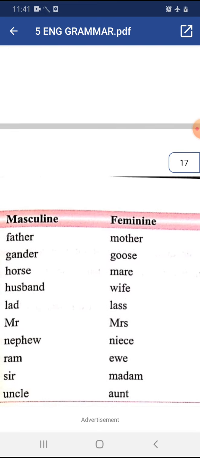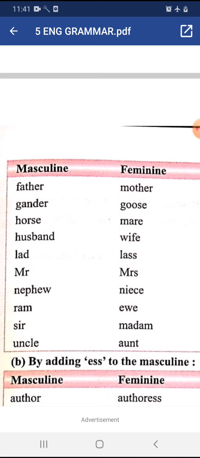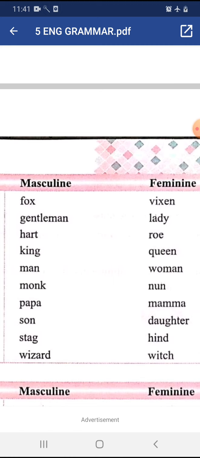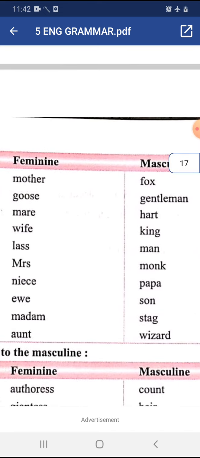Some more examples, let us see. Father, mother; gander, goose; horse, mare; husband, wife; lad, lass; Mr., Mrs.; nephew, niece; ram, ewe; sir, madam; uncle, aunt; fox, vixen; gentleman, lady; hart, roe; king, queen; man, woman; monk, nun; papa, mama; son, daughter; stag, hind; wizard, witch.